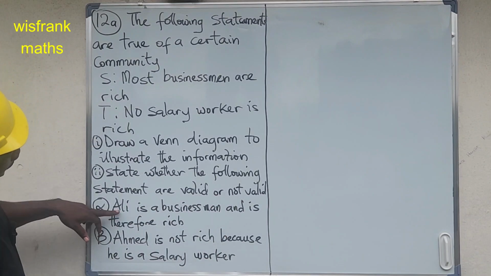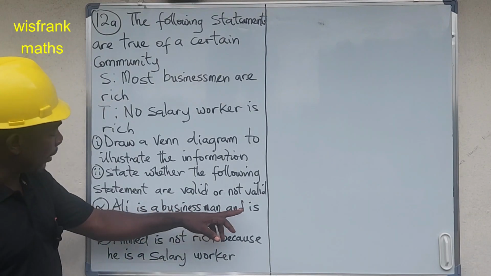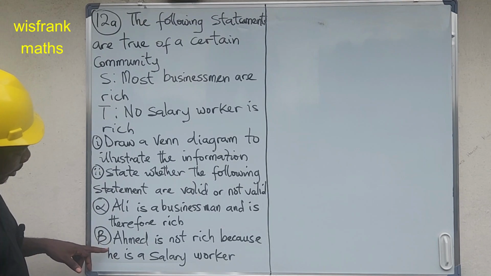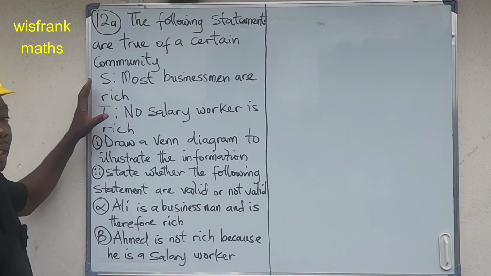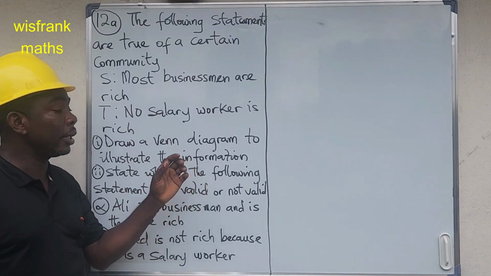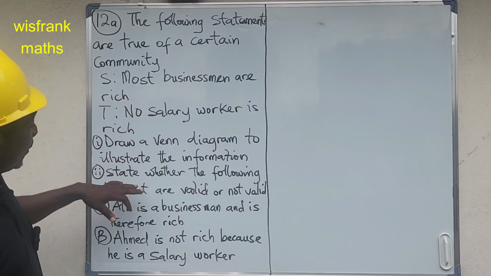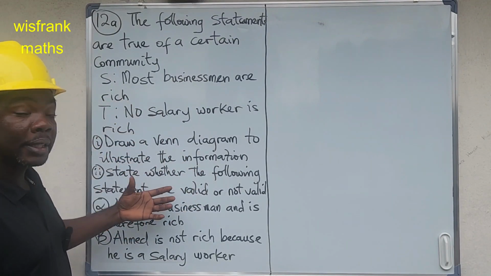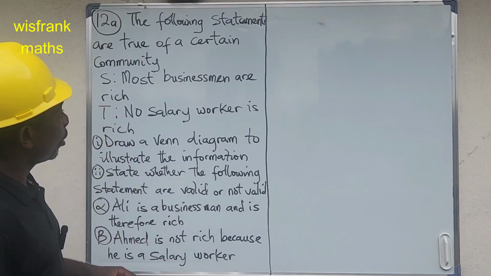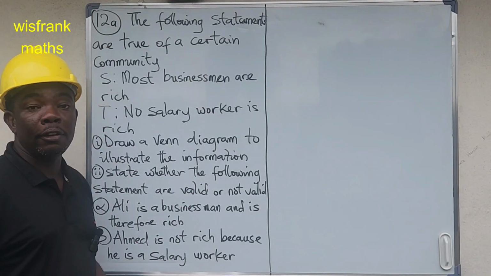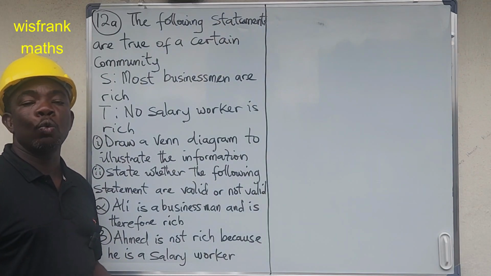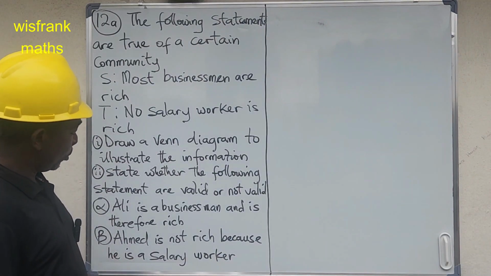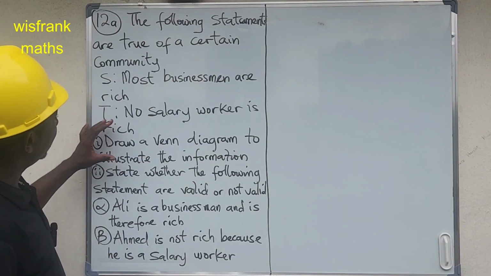Alpha: Ali is a businessman and is therefore rich. Beta: Ahmed is not rich because he is a salary worker. We are going to illustrate these statements in a Venn diagram, as they said, and also check whether they are valid or not valid. What we are going to do is identify our universal set, our subsets, and see whether we have a complement, so that we'll be able to identify them in the given Venn diagram.